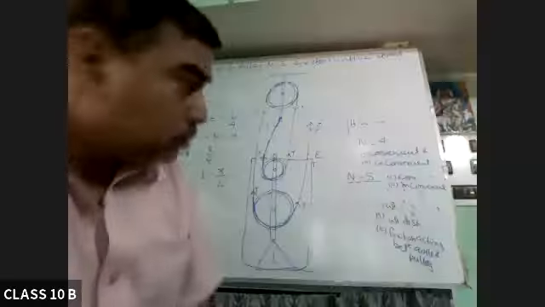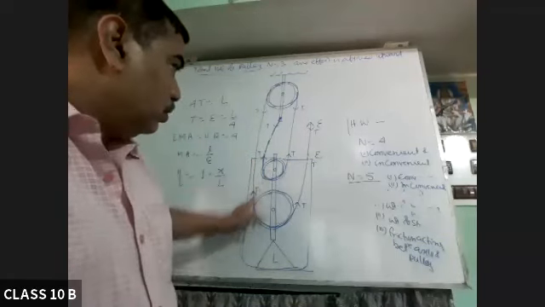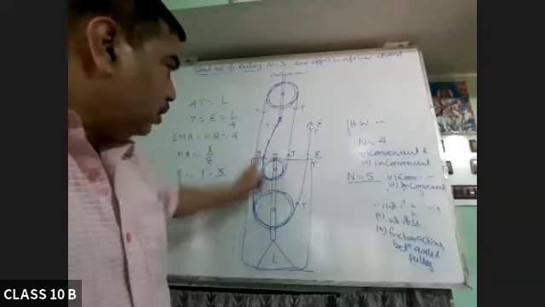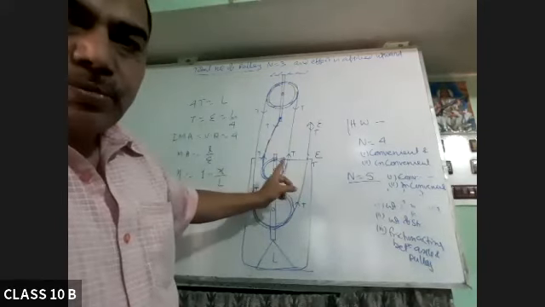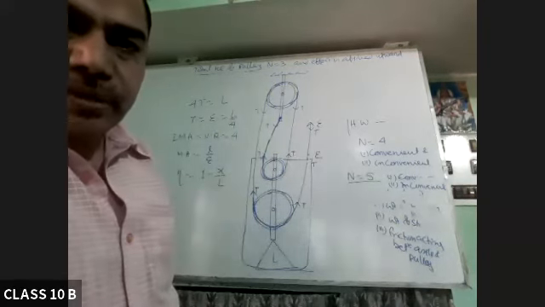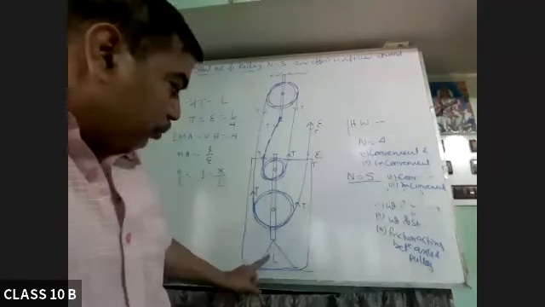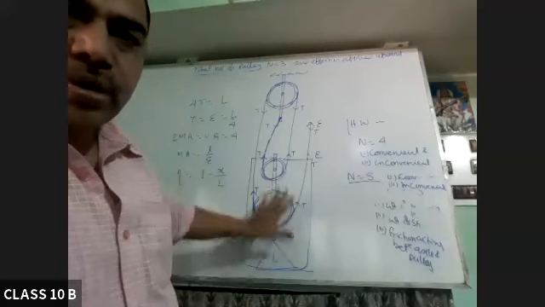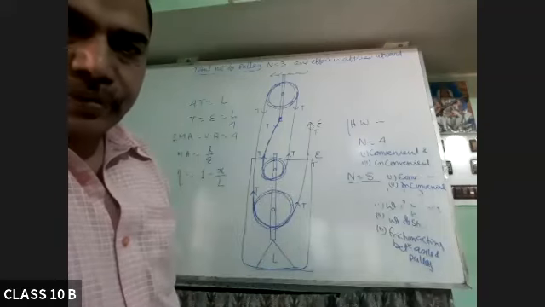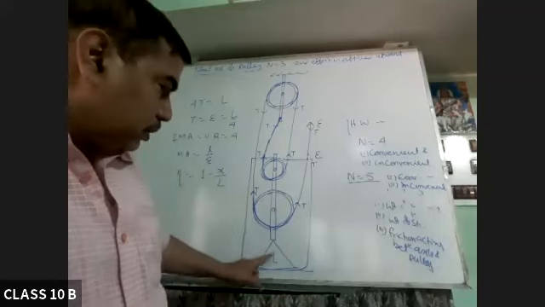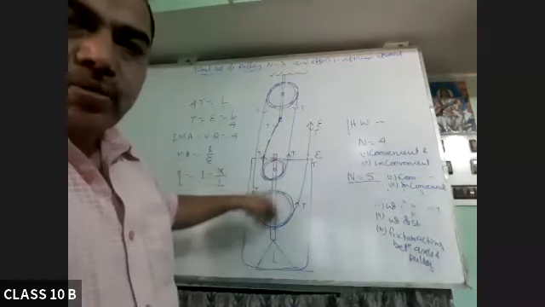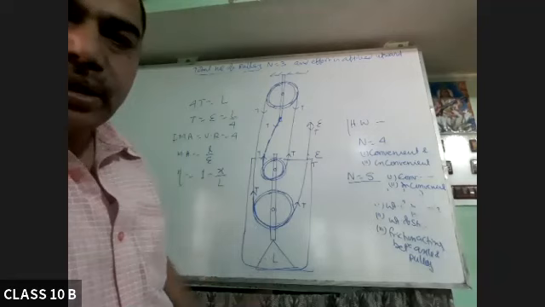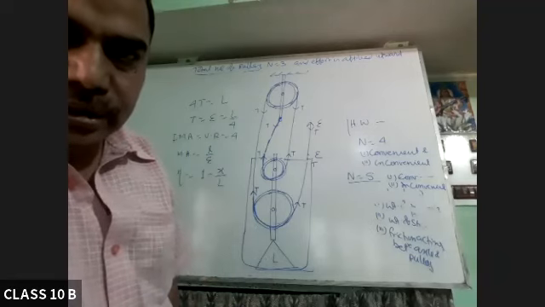Which tension? So this tension you have to show. Upward one, which is acting on the load. This one you have to show. If you are not showing this one, marks will be deducted. You will have to show the position of load also, and you have to mark this capital L. That is total load we are representing here. Total load means this is useful load plus whatever the load of this pulley will be there. But we are representing this one here only. Yes. Any other question?